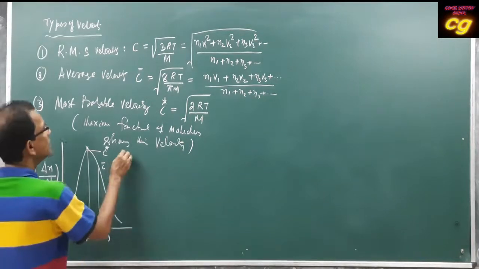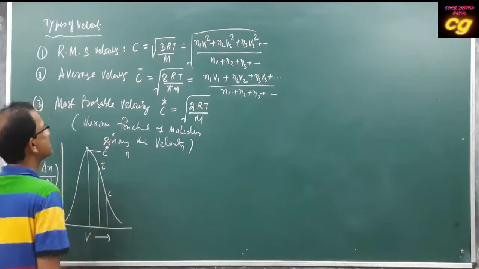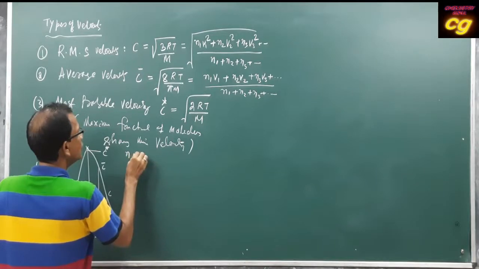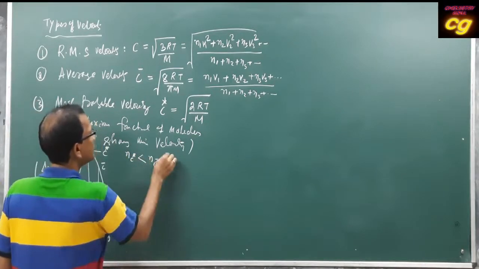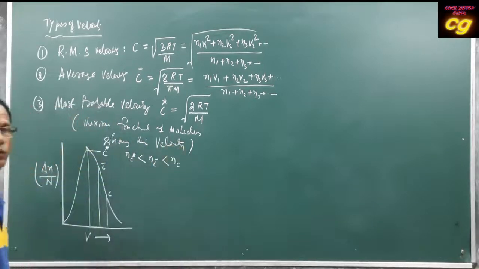So the number of particles showing C star is greater than the number showing C bar, which is greater than the number showing the root mean square velocity C. This is the relation.